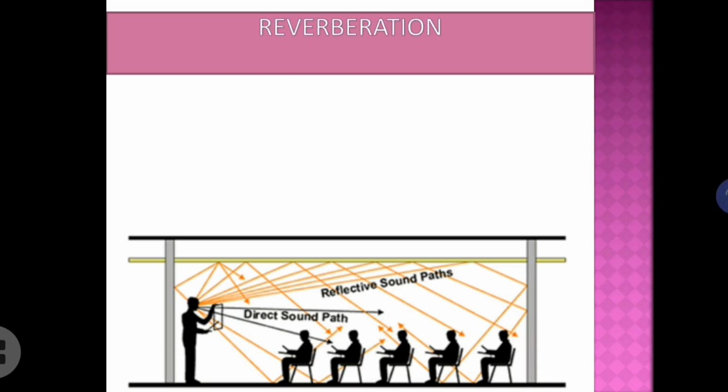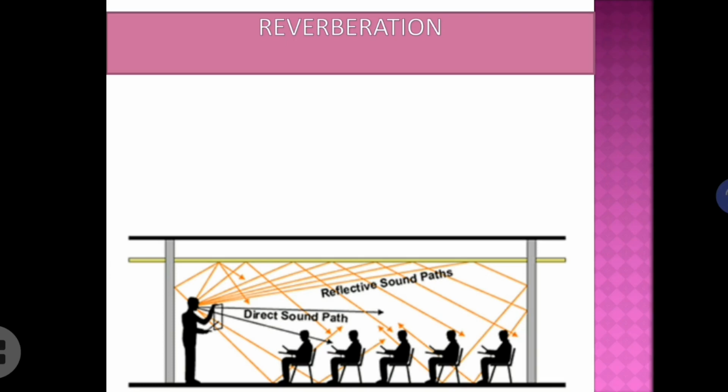Reverberation. It is also a reflection of sound only, but as you can see from the figure, sound is reflecting several times, isn't it? A particular person is speaking and there are so many persons who are listening to him. You can see the same sound is getting reflected from different points of the room: from the floor, from the ceiling, from the chair, like that. So, this multiple reflection, the sound is getting reflected several times.